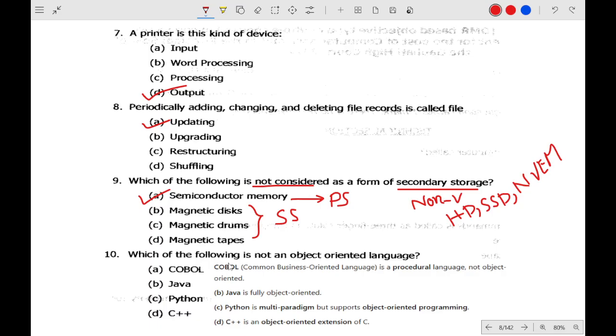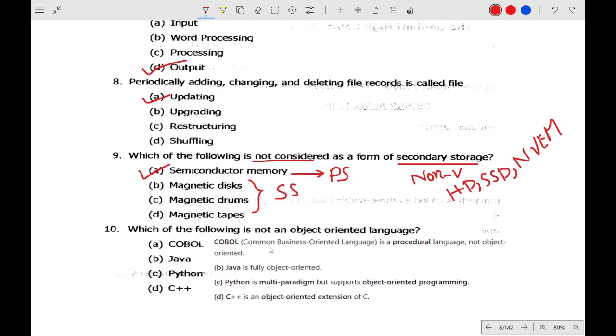Which of the following is not an object-oriented language? It is the procedural language, COBOL. That means in this language the programming is done for an entire business, not for an individual object or individual department or individual computer.